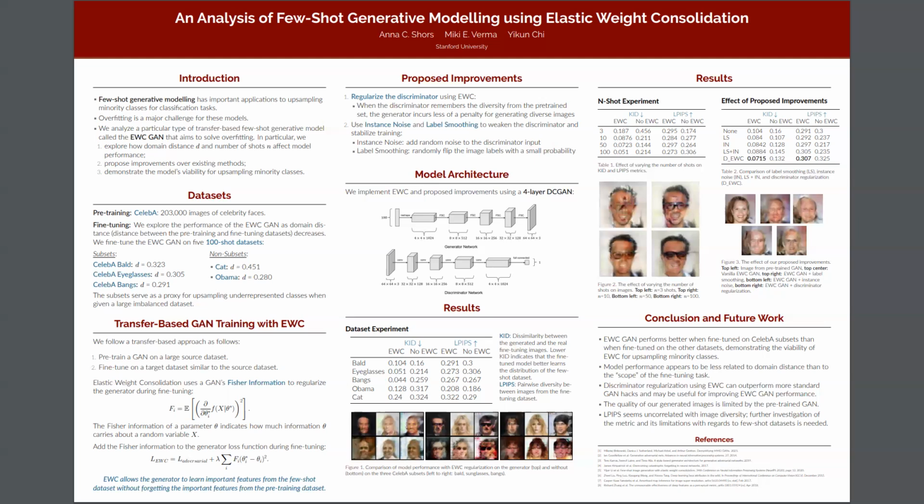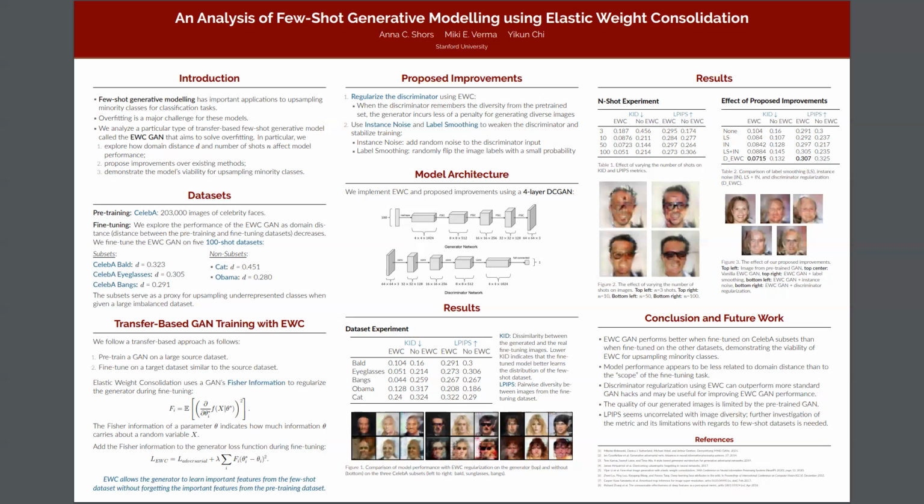Finally, we look at the effectiveness of our proposed improvements using the bald dataset. We see from the table that discriminator regularization substantially improves generated image quality and actually outperforms label smoothing and instance noise. Also, discriminator regularization using EWC achieves the highest LPIPS score, indicating that this method helps to maintain the diversity from the pre-training dataset as hypothesized.